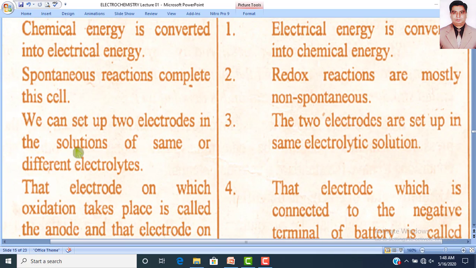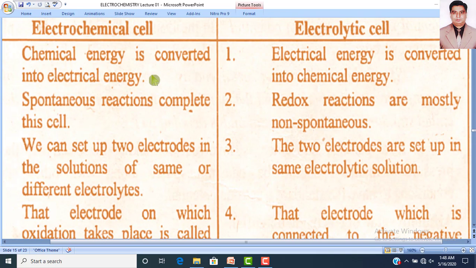Similarly, in an electrochemical cell, we can set up two electrodes in the solution of the same or different electrolytes. So when you insert two electrodes, the solution may be the same or it may be different. But in the electrolytic cell, the two electrodes are set up in the same electrolytic solution.